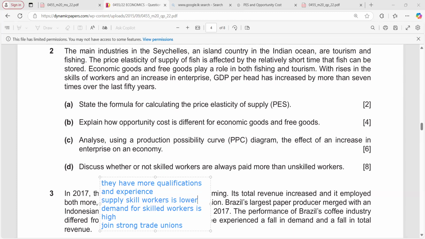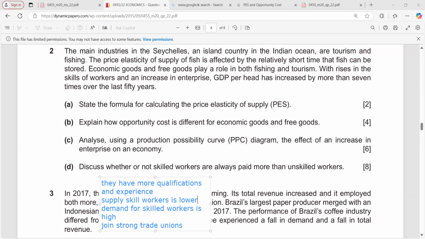At the same time, demand for skilled workers is high because businesses need them. Also, if the products or services they provide are in high demand, their wages increase due to higher derived demand. So skilled workers can earn more because their work is needed to produce popular goods or services.